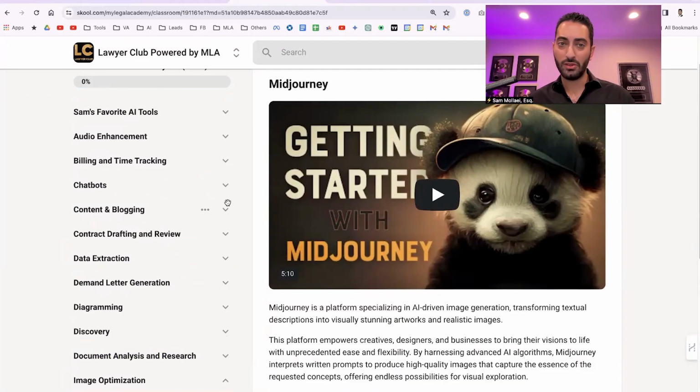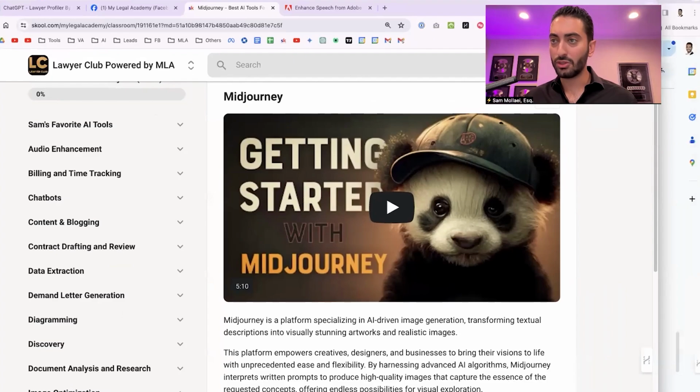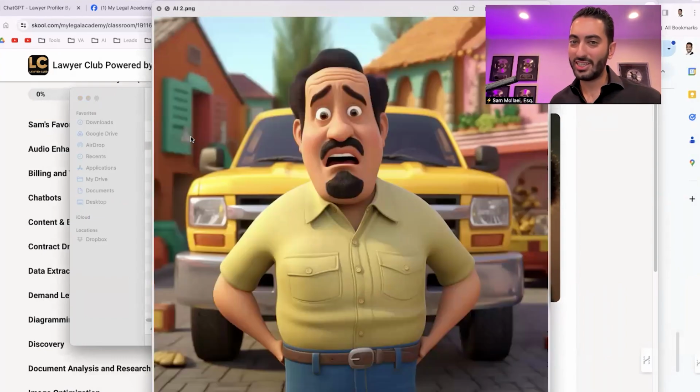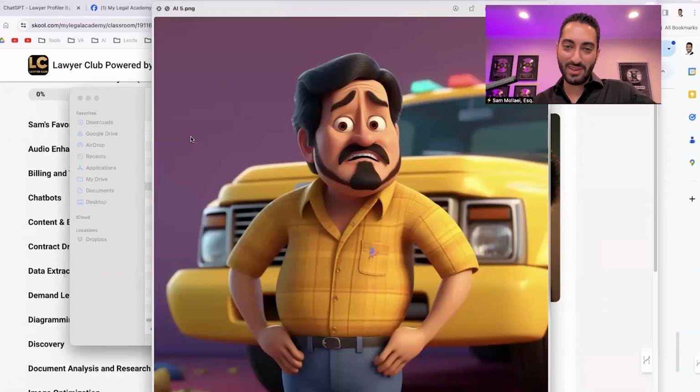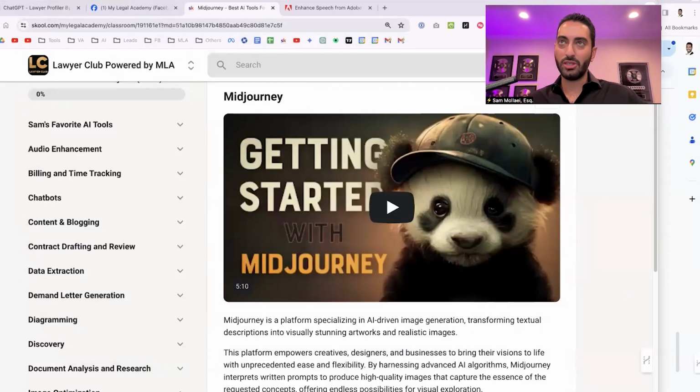I used AI images for ads. Sometimes it works, sometimes it doesn't. Just to give you a little representation of these ads, I'll quickly show you. Pretty funky, unique type of images that could sometimes do well. This one, I think, was our top performing ad for Lemon Law for some time. Pretty funny, et cetera. And it can also be used for social media posts, especially obviously for unique images.